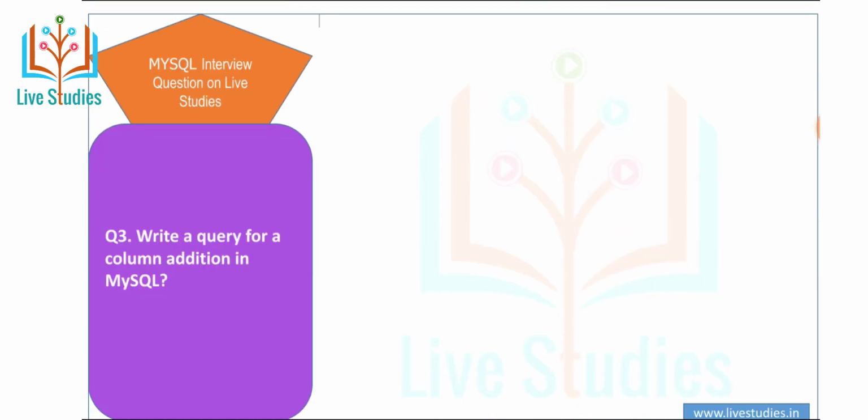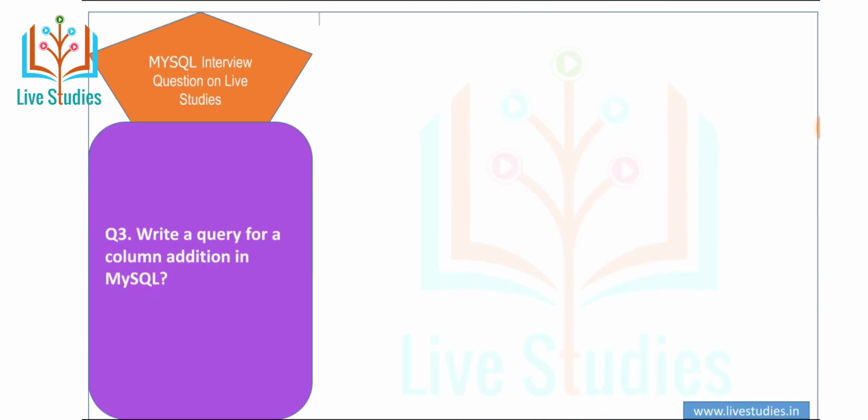Moving to another question: write a query for a column addition in MySQL. It's very easy. You can use the alter table query, which is required to invoke a simple method where the column is defined.